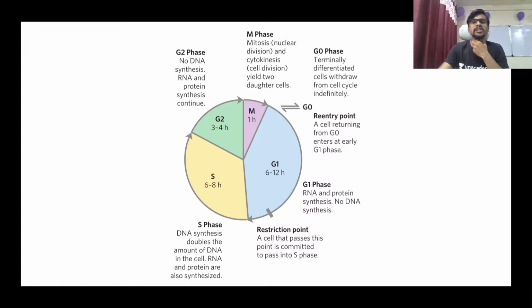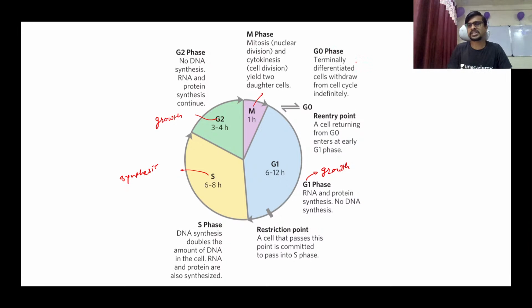Let's see what is meant by G1. G stands for growth. S stands for synthesis. This G is also for growth. And M is for mitosis, here mitosis, not meiosis.